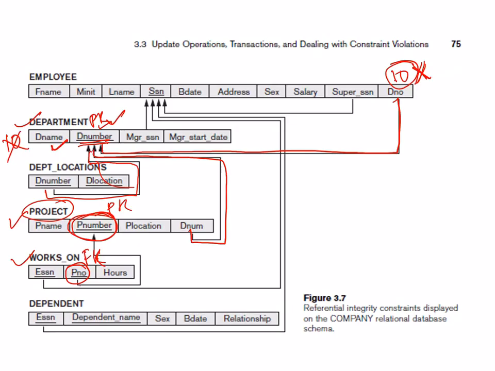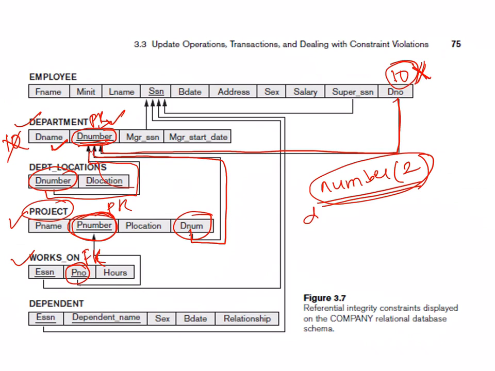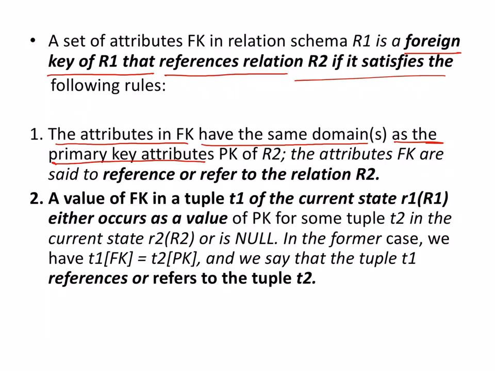Supposing I have defined the department number to be a number of length only 2, then this should be the same domain defined everywhere else. Everywhere, this department number should have this particular definition only. Domain is nothing but the definition, the atomic value that you can put for that particular attribute. So you have to have the same definition everywhere. Okay, this is the meaning.